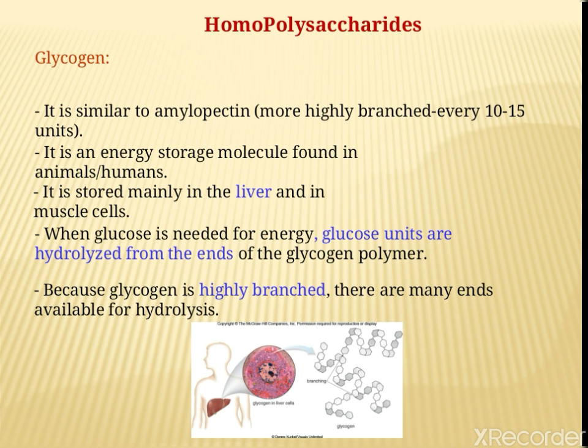Let's study further the glycogen homopolysaccharide. It is similar to amylopectin, but more highly branched, every 10 to 15 units. It is an energy storage molecule found in animals and humans, stored mainly in the liver and in muscle cells. When glucose is needed for energy, glucose units are hydrolyzed from the ends of the glycogen polymer. Because glycogen is highly branched, there are many ends available for hydrolysis.